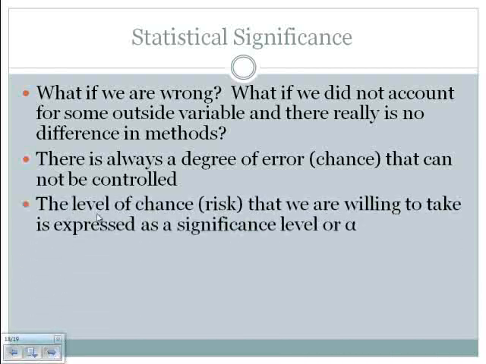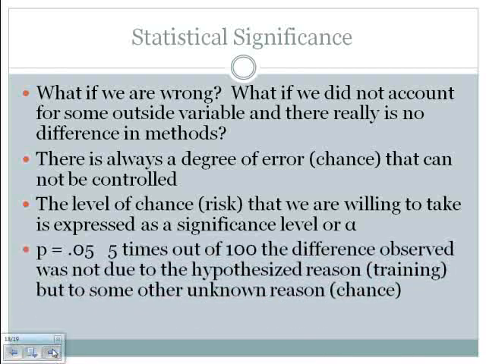Okay, the level of risk or the level of chance that we are willing to take, again, is expressed in our level of significance or significance level, also known as alpha. And again, the one that we're going to be most married to, if you will, is p equal to 0.05. And again, what that suggests is that 5 times out of 100, the difference that we observed was not due to training, but due to some other reason, chance.